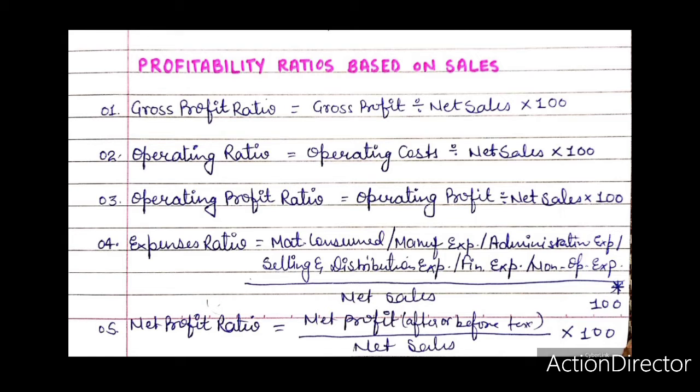Number 2, operating ratio. Meaning and computation. This ratio expresses the relationship between operating costs and net sales. Operating costs refer to cost of goods sold plus operating expenses. Expressed as a formula: operating cost divided by net sales into 100, or cost of goods sold plus operating expenses divided by net sales into 100.